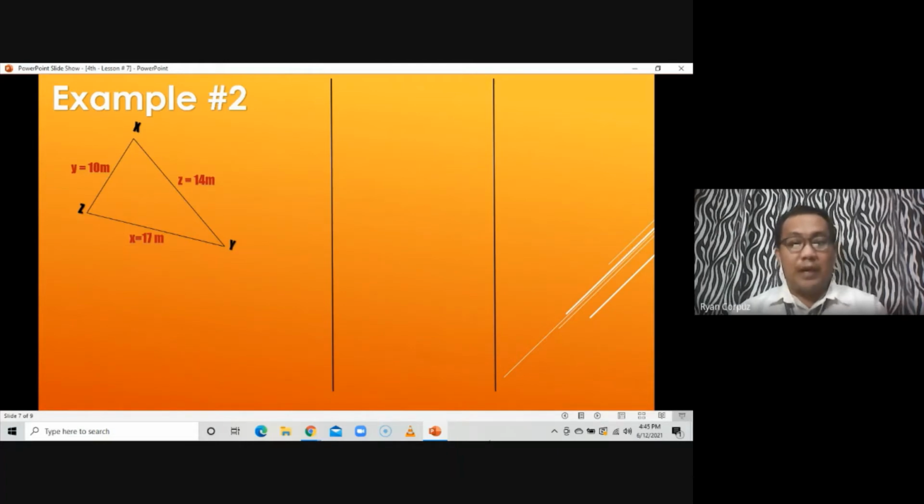So obviously, ang given natin ay 3 sides. So what we can apply here is the cosine law, in order for us to find the measures that we are looking for in the problem. So ano yung hinahanap natin in the problem? We are looking for the measures of angle X, angle Y, and angle Z. Since 3 sides are given, what we are looking for are the measures of the 3 angles.